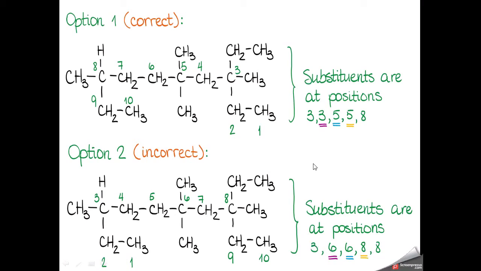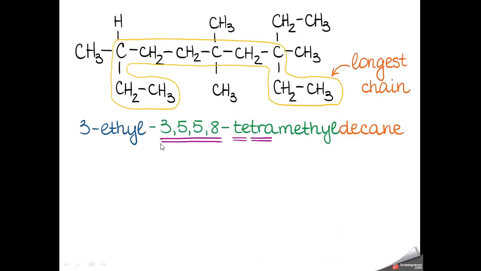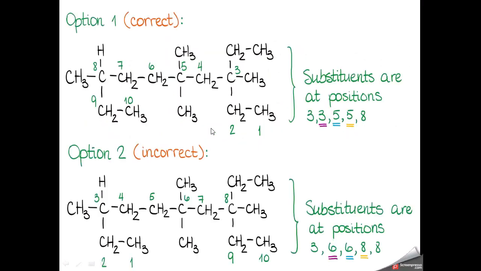So if we compare these numberings, although 3 is common, at the second stage we have to prefer the lowest number for the second position. Here 3, here 6, which is not okay. So that's why we selected 3355 in the previous case, which is 3-ethyl 3558 tetramethyl decane. So by focusing on these few examples, you will be able to learn the names.